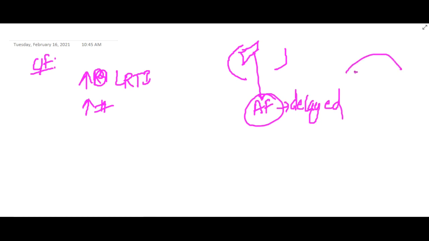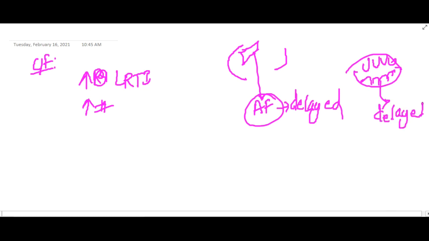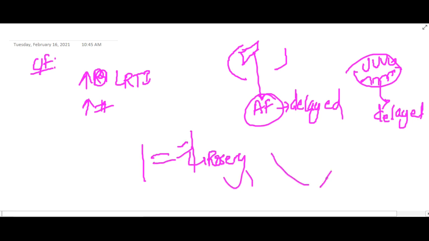Delayed dentition is also seen, and in the chest we see the presence of rachitic rosary. I'll show you these pictures in a minute. Harrison sulcus is also seen in the chest.